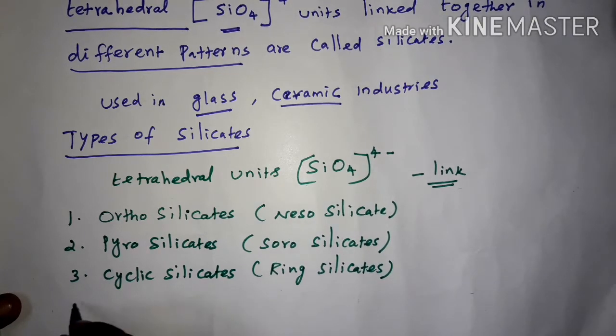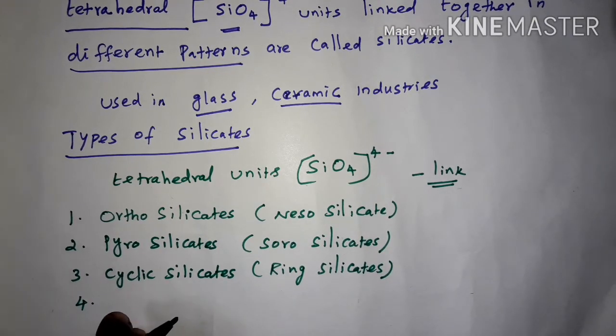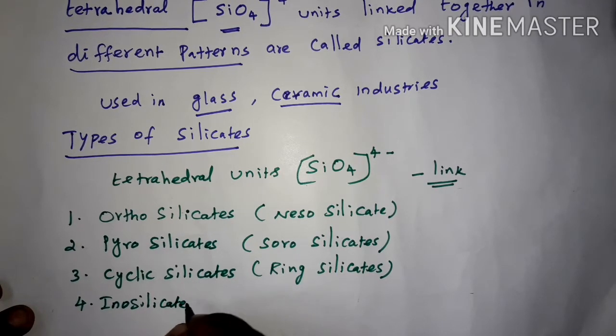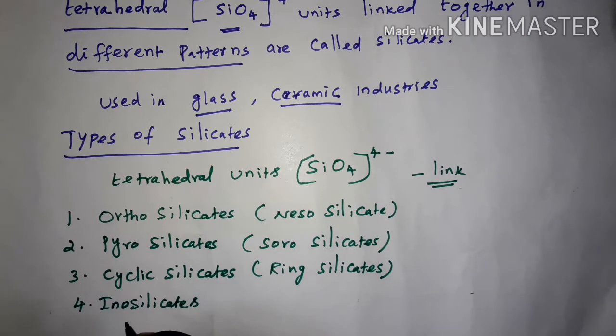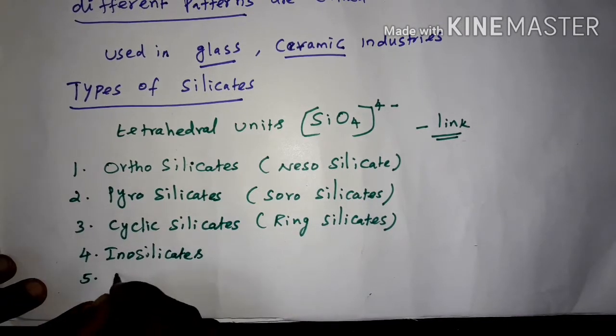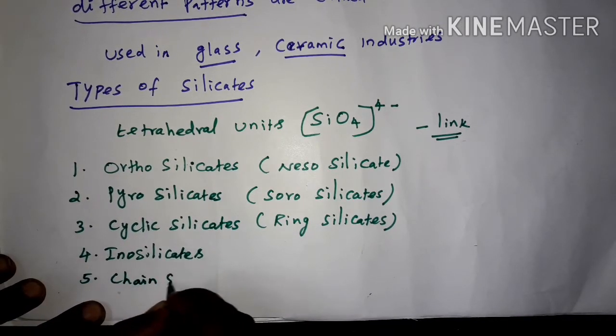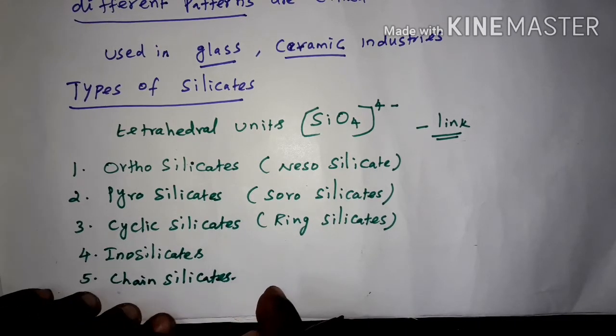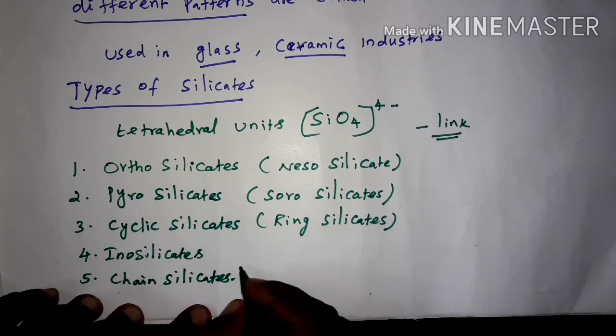Fourth type is inosilicates. And the fifth type is chain silicates, or this is called pyroxenes.